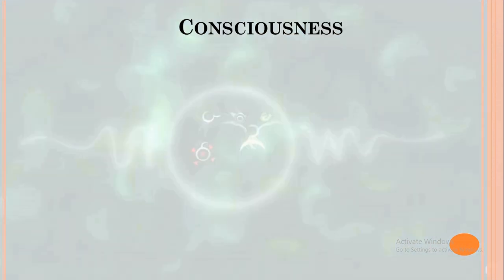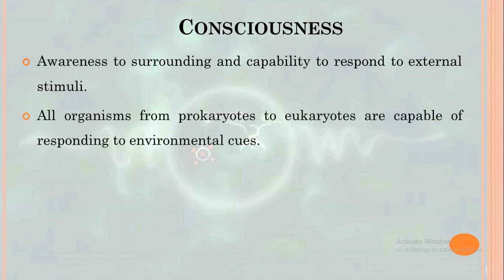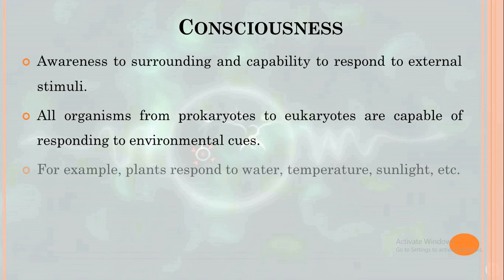Next it is consciousness. Consciousness is the awareness to the surrounding and responding to external stimuli. The external or environmental stimuli could be physical, chemical, or biological. All organisms from prokaryotes to very complex eukaryotes can sense their environment and are capable of responding to the environmental cues. For example, plants respond to water, temperature, sunlight, pollutants, etc.